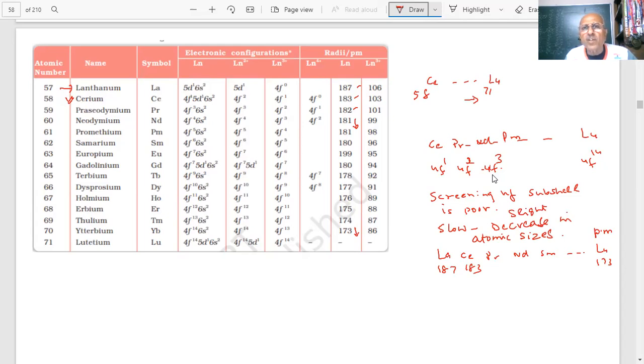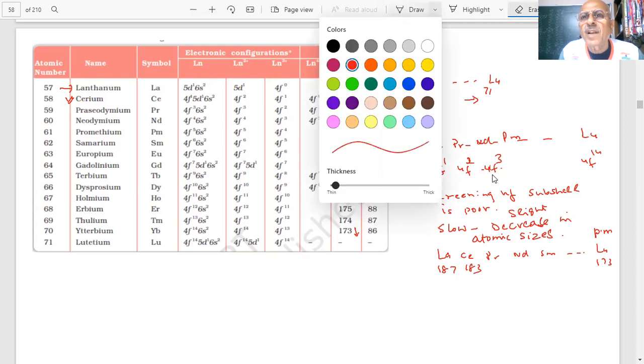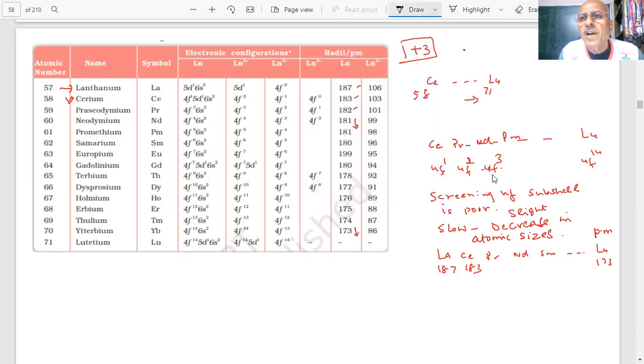And most of the common oxidation states of these are +3. Most of these exist in the +3 oxidation state. They are existing in which state? The common oxidation state is +3. Let me put it this way, because I'm representing them by Ln.